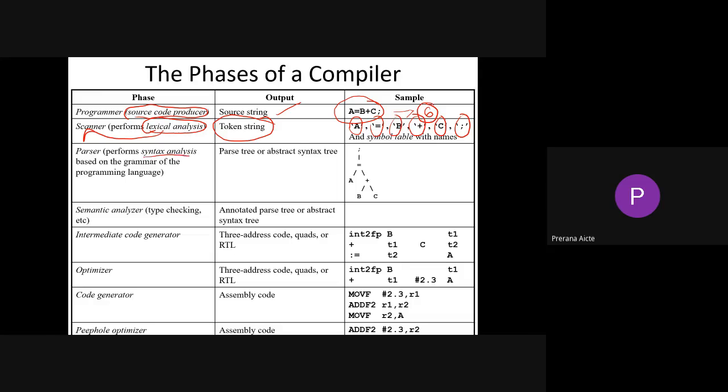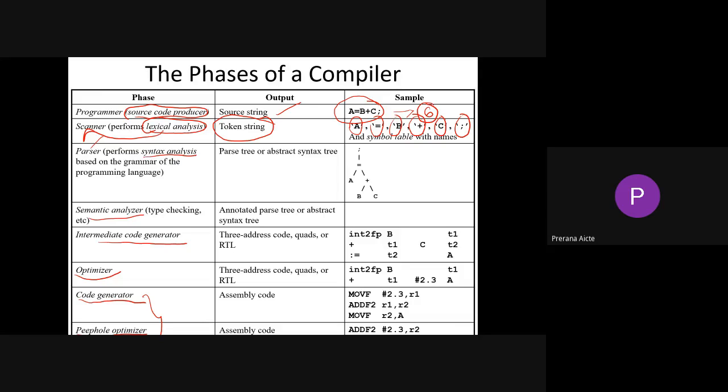Second phase is the syntax analyzer. We also call it a parser. Third phase is the semantic analyzer. Fourth phase is the intermediate code generator. Fifth phase is the optimizer. Sixth phase is the code generator. Or else, we can also call the seventh phase a peephole optimizer or machine dependent code optimizer.